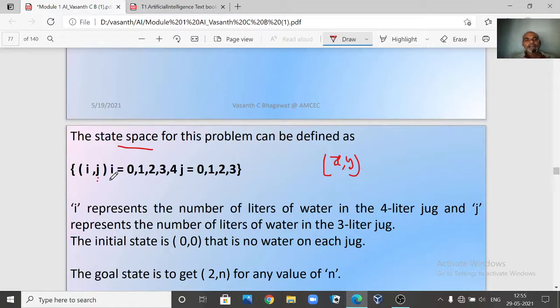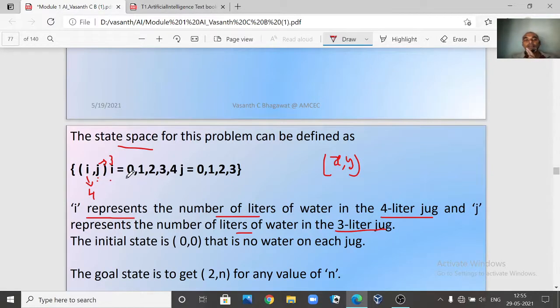Now what is i? Listen carefully: i stands for the 4-liter jug and j stands for the 3-liter jug. So we have two jugs. i is a variable used to represent the number of liters of water in the 4-liter jug, and j represents the number of liters of water in the 3-liter jug.